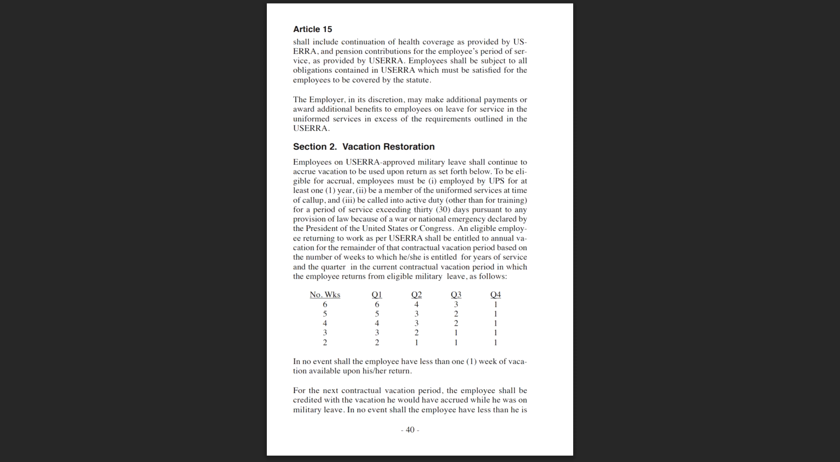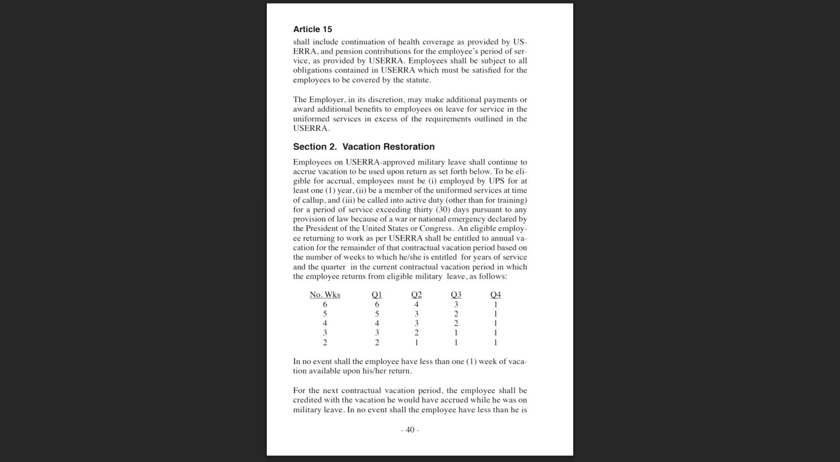Employees shall be subject to all obligations contained in USERRA, which must be satisfied for the employees to be covered by the statute. The employer, in its discretion, may make additional payments or award additional benefits to employees on leave for service in the uniformed services in excess of the requirements outlined in the USERRA.